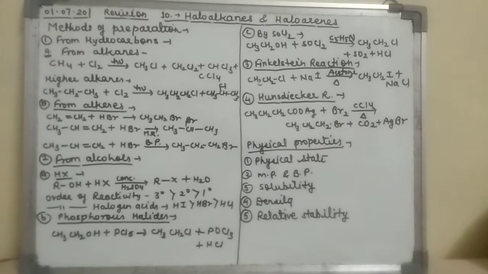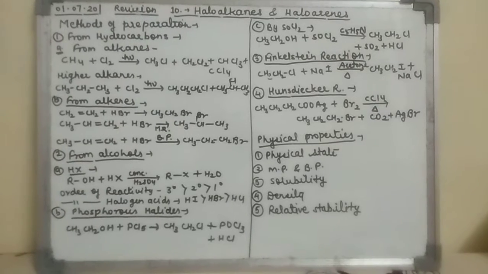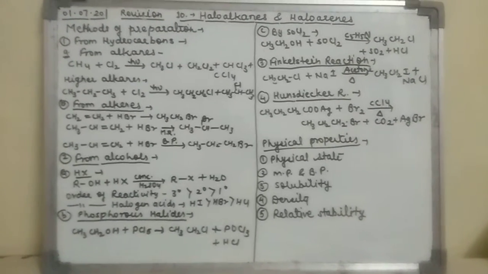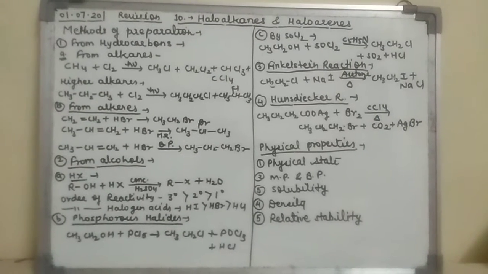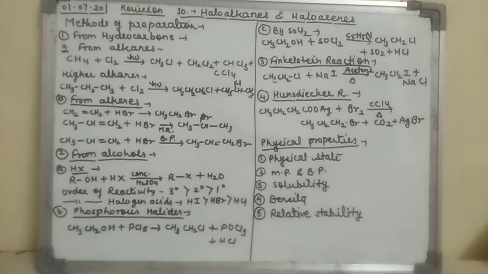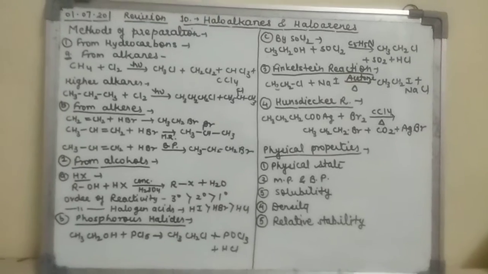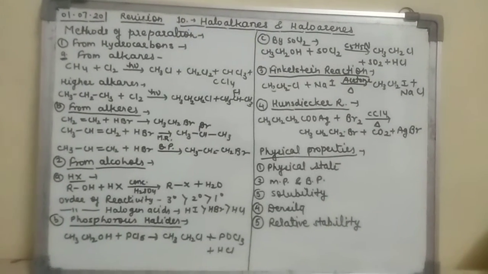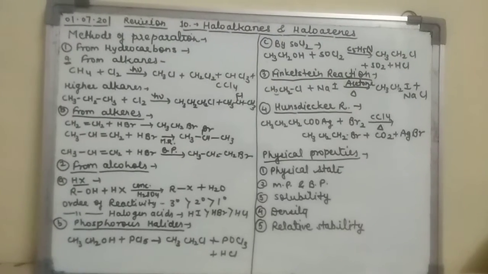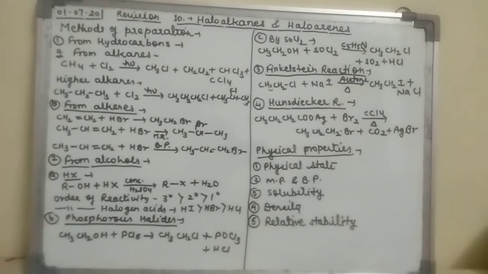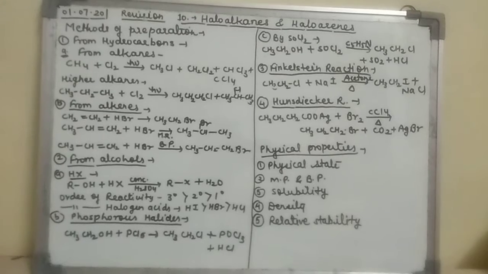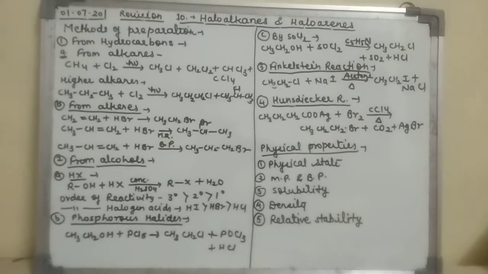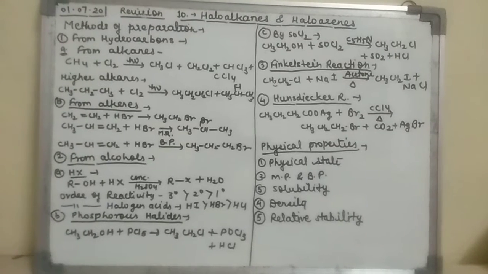As I already started in the month of April, the haloalkanes and haloarenes chapter, that is the first organic chapter, in which we have completed methods of preparation and physical properties. So on this board, I have written the methods of preparation of haloalkanes and physical properties that we have already completed. One by one, just look at the board and go with me. Methods of preparation we will discuss. First is from hydrocarbons. This is in short because we have discussed the details earlier. So please go through it.